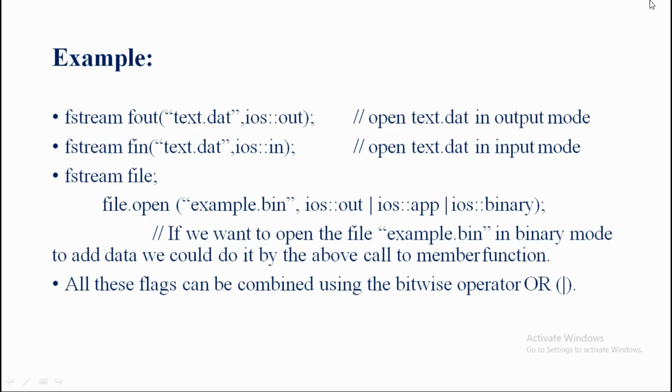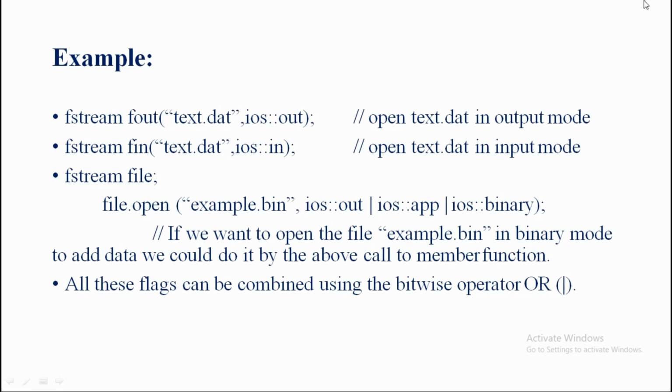Now let's see one example. In the first example, I am opening one file for output purposes only. So the example is: fstream fout, opening parentheses, opening double quotation, text.dat, closing double quotation, comma, ios::out.